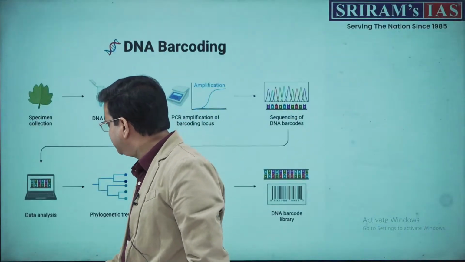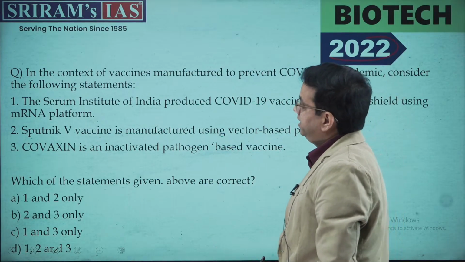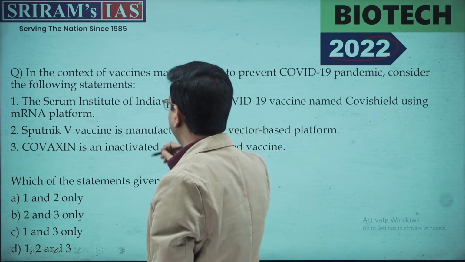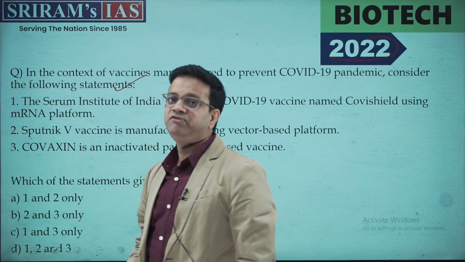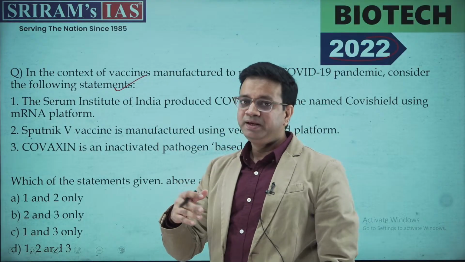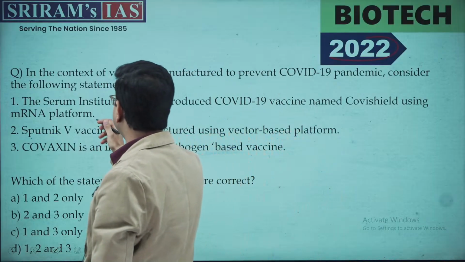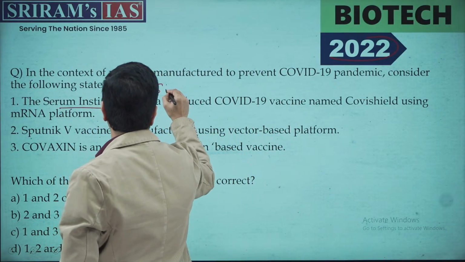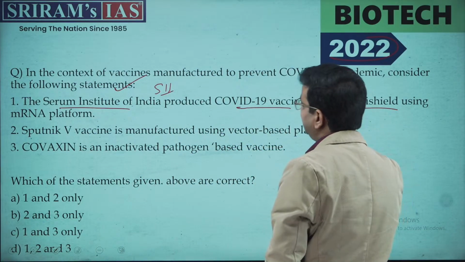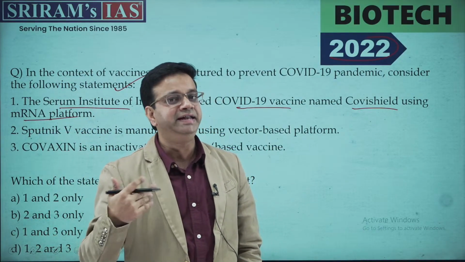Now, moving ahead with the other question. This was again asked in 2022. In context of the vaccine manufactured to prevent the COVID-19 pandemic, consider the following statements. Now, this question seems technical, which is why we are discussing it. UPSC might ask you something related to vaccines. So, the first statement is that the SII, better known as the Serum Institute of India, has produced the COVID-19 vaccine named Covishield using an mRNA platform. Now, the two things become important, mRNA and DNA vaccines here, right?